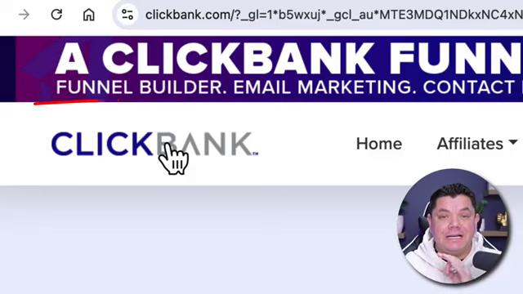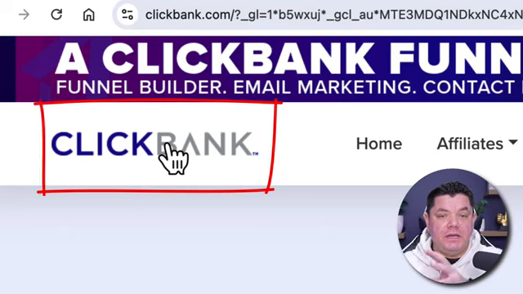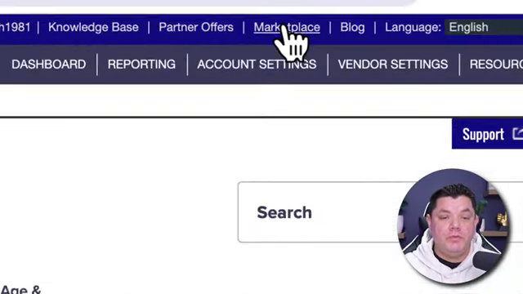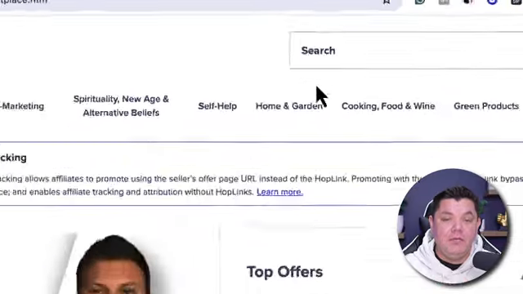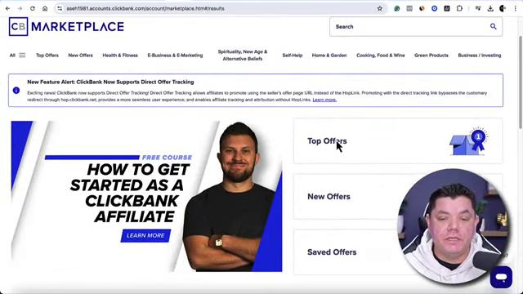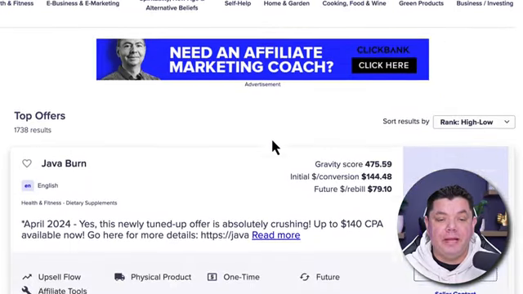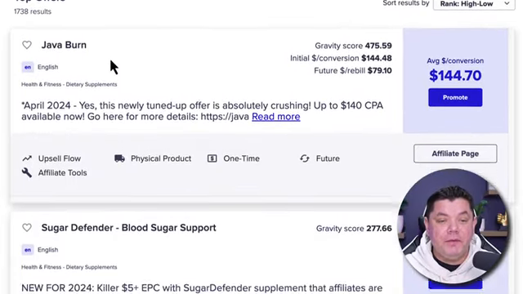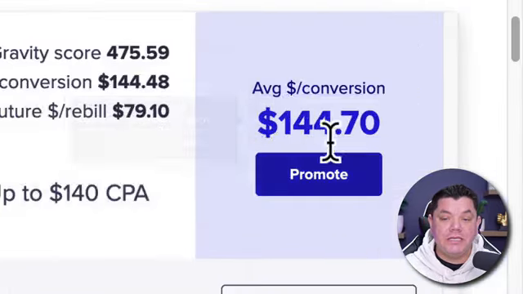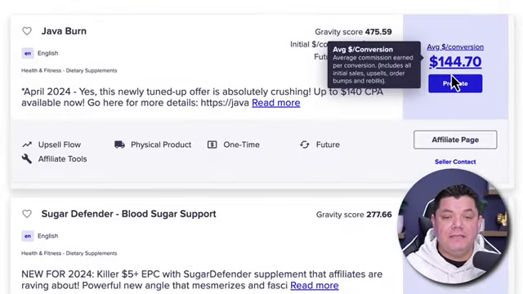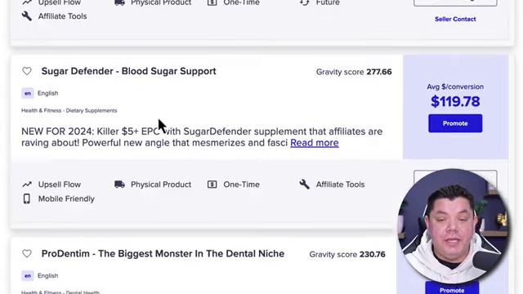Step one in this, what you want to do is come over to ClickBank to find yourself an affiliate offer. Once you sign up to ClickBank, go up to the top to Marketplace, and then scroll down and click onto top offers. Once you do that, it's going to bring up a range of different products, and you can see here that some of these products will pay you as much as $144 on average every single time somebody purchases this product.